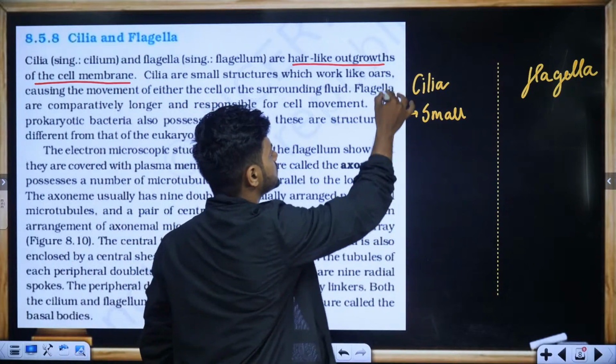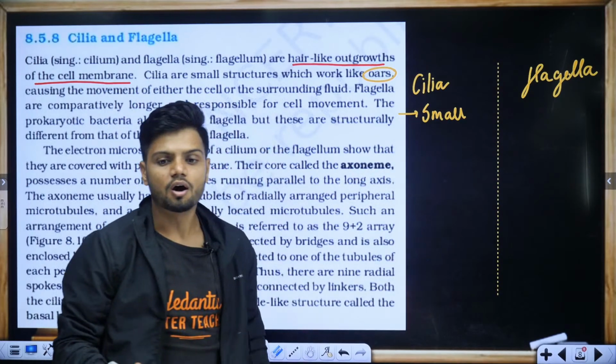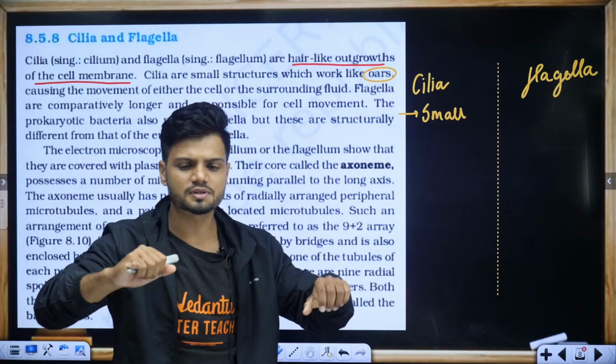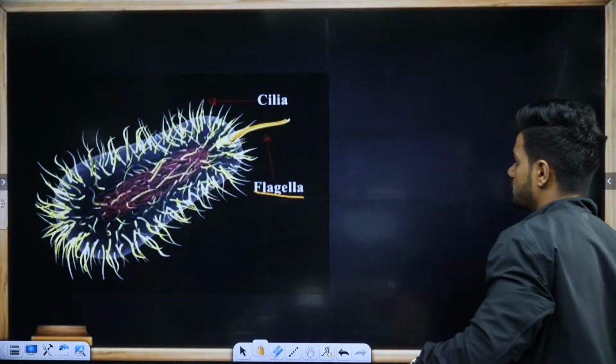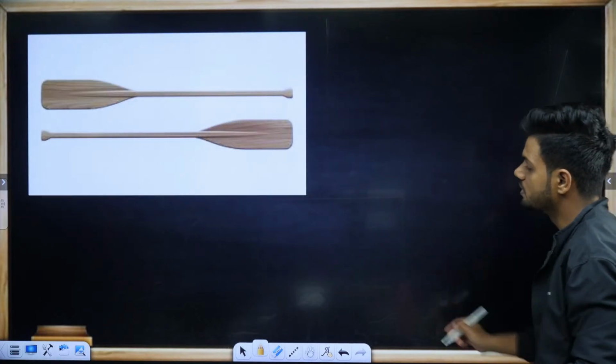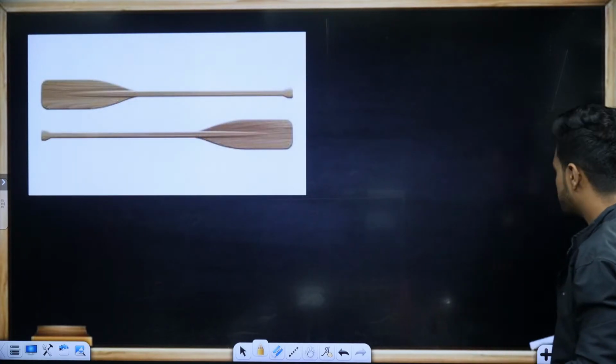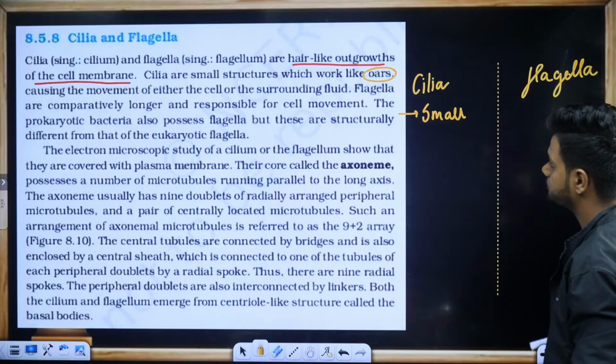All of you know what an oar is? Oars are basically that movement. Like, if you're sitting in a boat, you try to move the boat. That is called an oar. See here, this is called an oar.